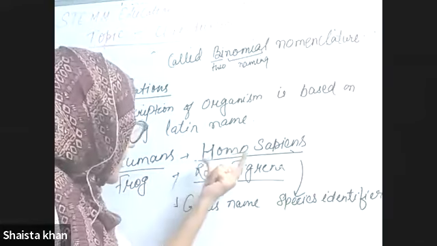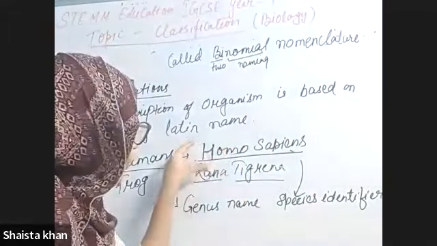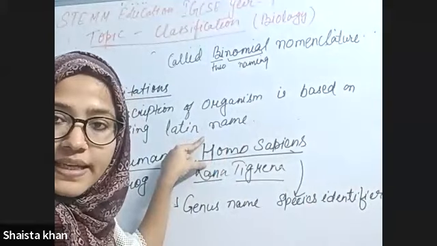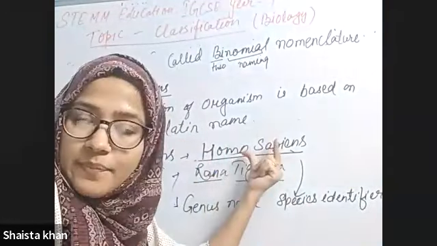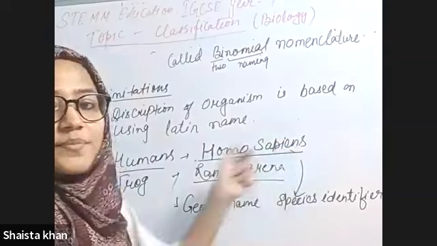And see, the genus name will start with a capital letter. The first word will be the capital letter, but the species name will be in lowercase. Okay?